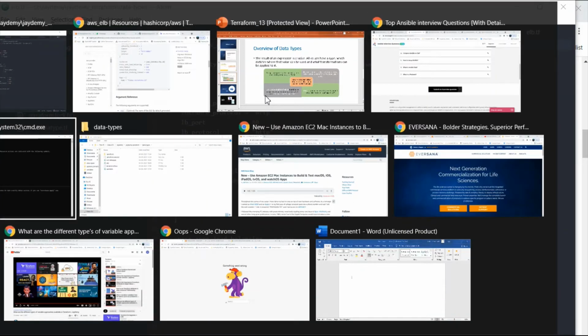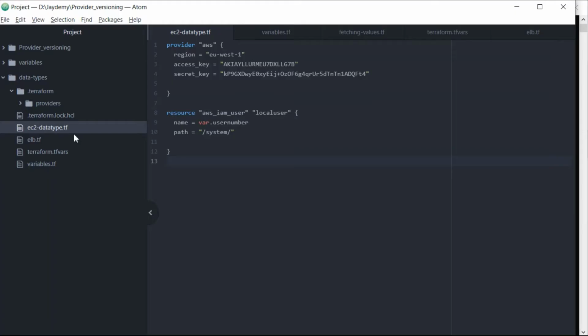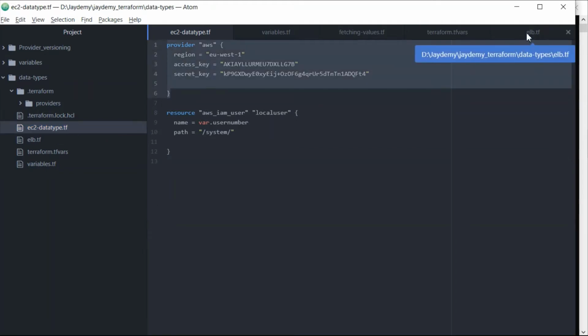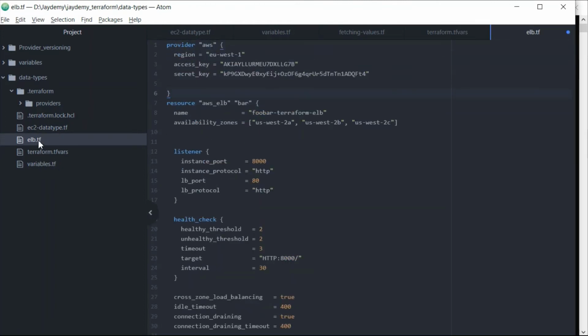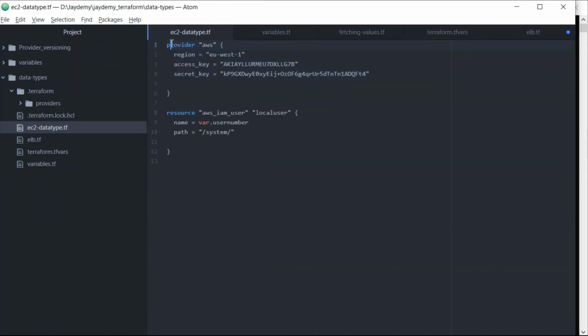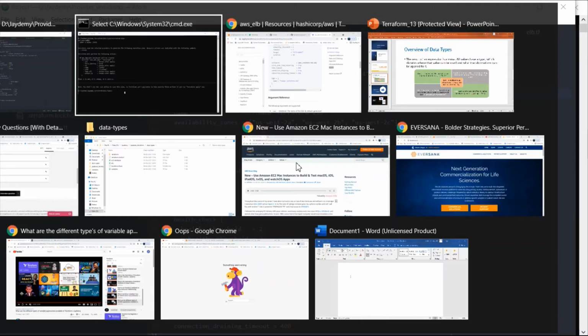I'll go back and do Terraform apply, and I also need to comment out this section. I will take the provider from this section. In this one there is no provider, so I just copied it here, and I'll go back to the data types which we discussed earlier. I'll comment out this section, then we will navigate down and comment that out the same way. Okay, save this.